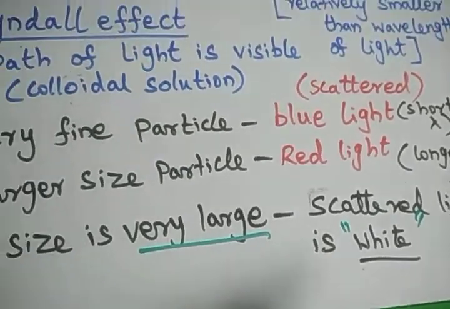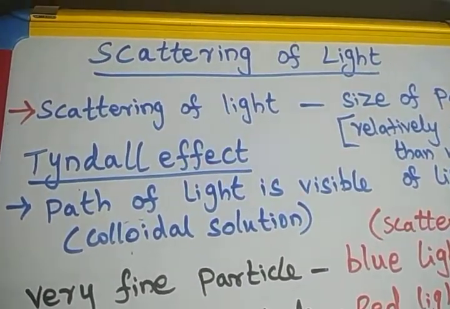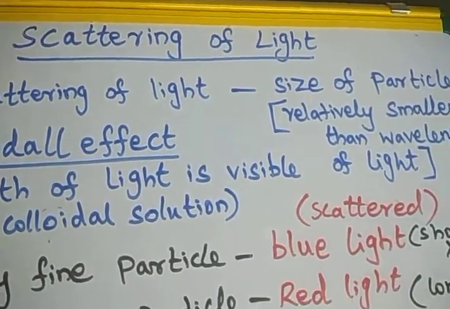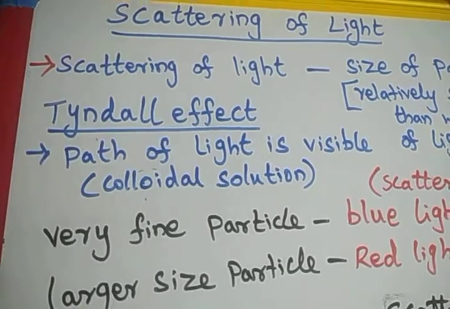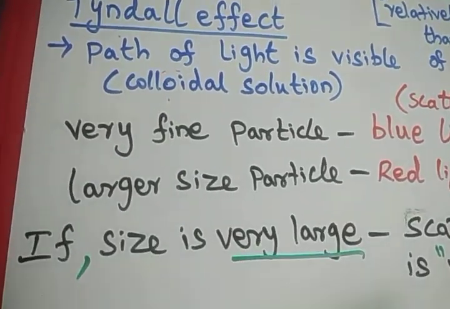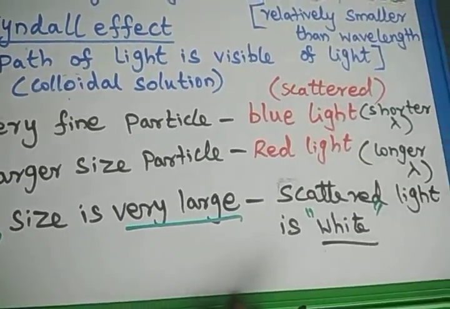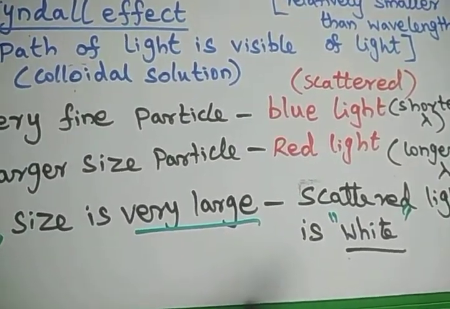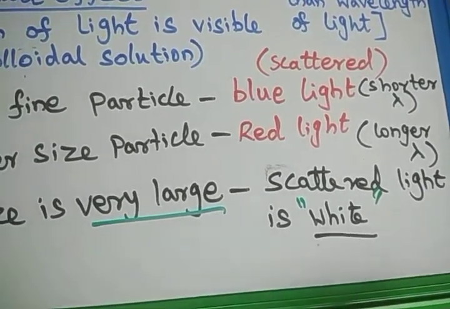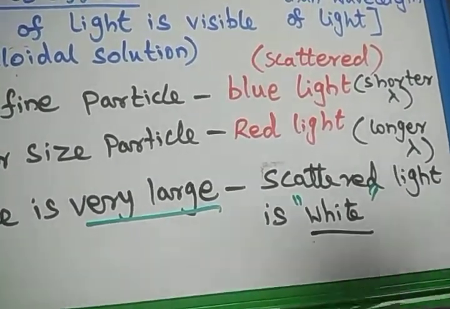So these are all the things given in the book that are discussed here. The scattering of the light depends upon the size of the particle. It is what we are able to see in the Tyndall effect. When the size of the particle increases, the scattered light wavelength also increases. If the size is further large, the scattered light will not be split at all. The same white light will come out.